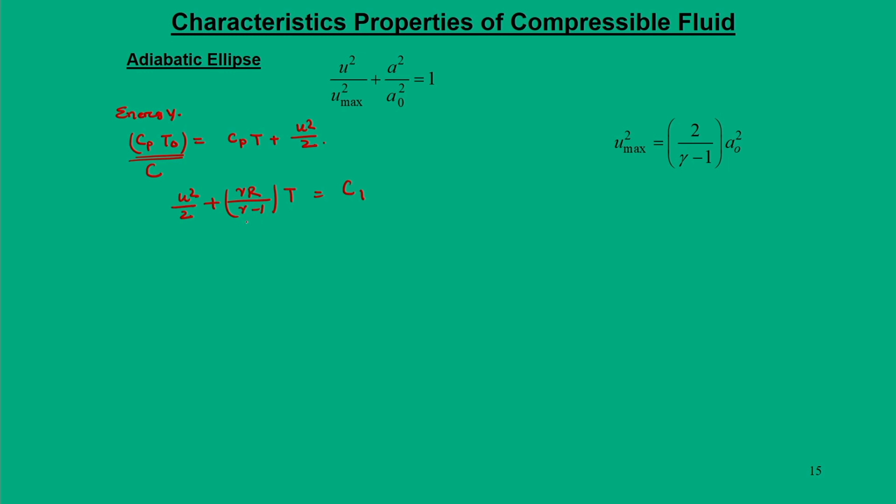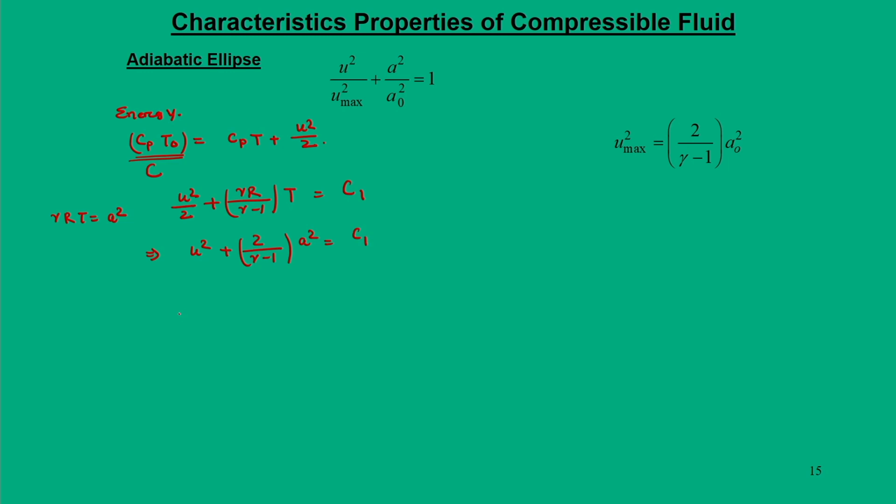So, gamma R T is nothing but a square. So, this implies u square plus 2 by gamma minus 1 into a square is equal to C1.